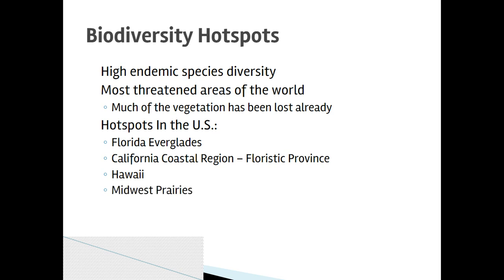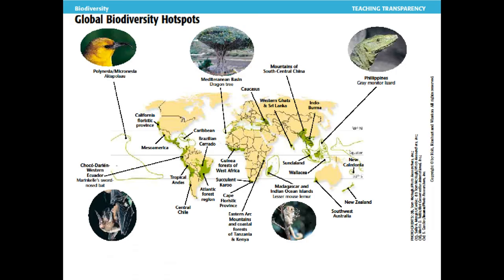Our prairies in the Midwest actually are considered biodiversity hotspots. The openness of the areas, the vastness of the prairies, creates a lot of opportunities for living organisms. The Pacific Northwest forests, those are considered temperate rainforests, and so they're a pretty unique habitat. There's not a lot of temperate rainforests in the world. Those are all going to be some biodiversity hotspots.